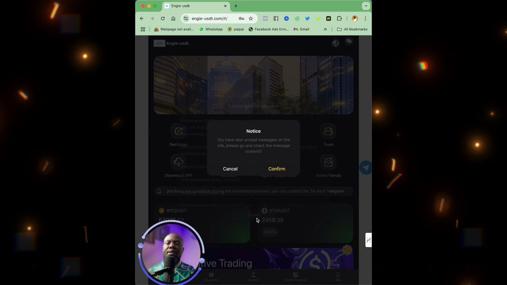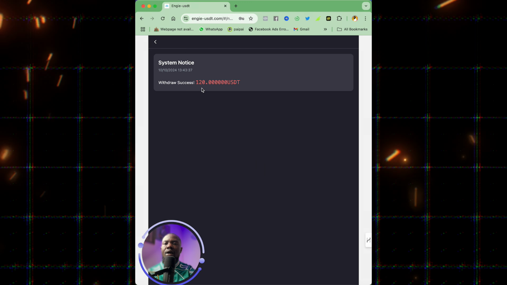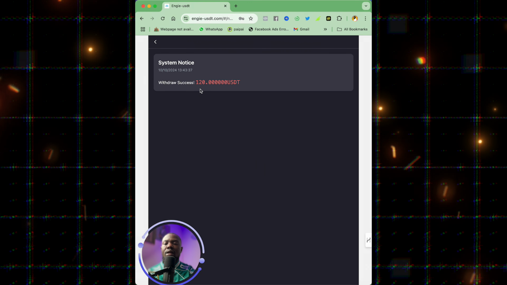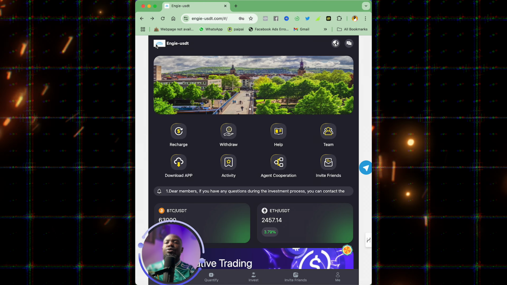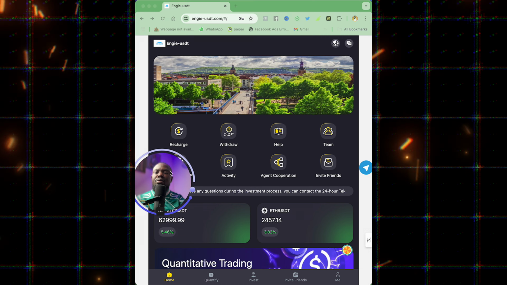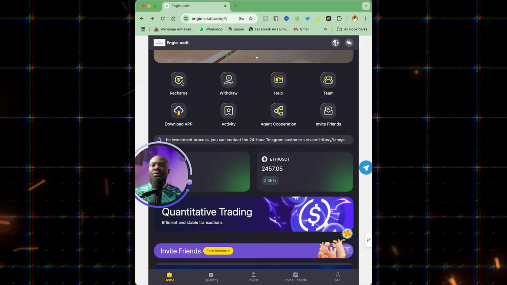After you've been able to sign up and log in, the next thing you have to do, okay, you can see that I already made a withdrawal yesterday on this platform. I was able to withdraw $120 USDT, and the withdrawal came immediately. Right, so now once you are able to sign up, you are going to come down to where we have recharge. You click on recharge.